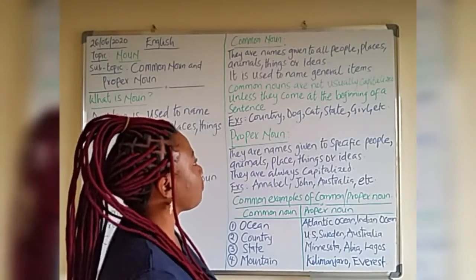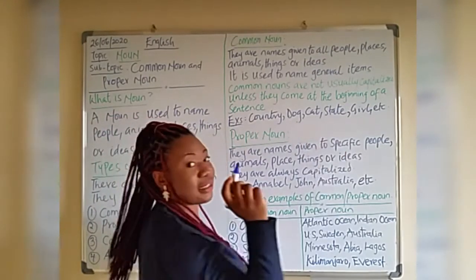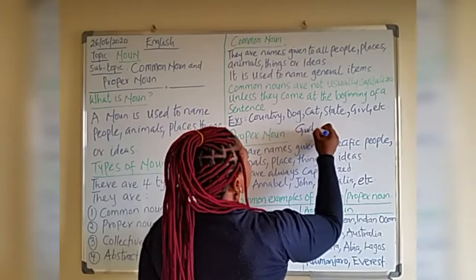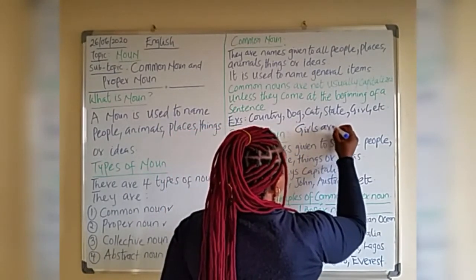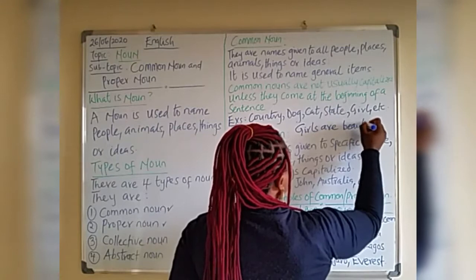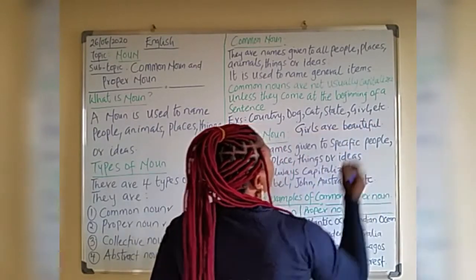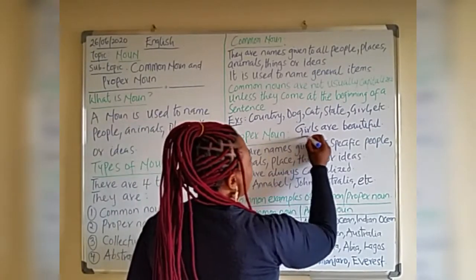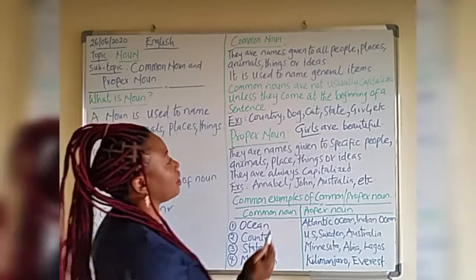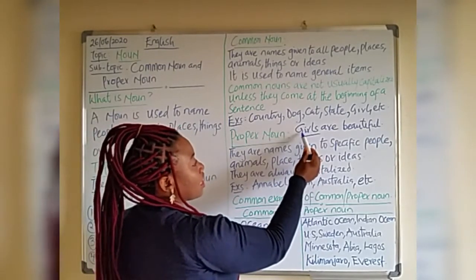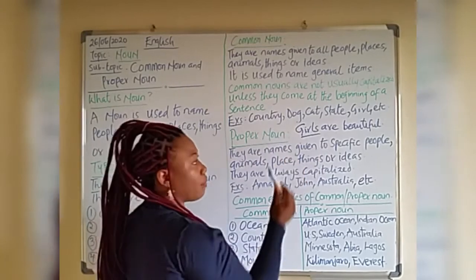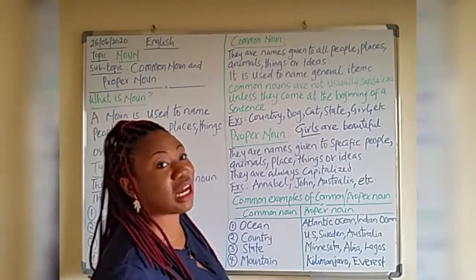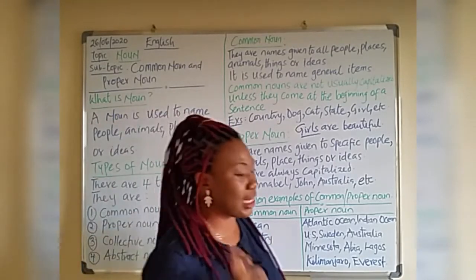I want to give you an instance. If you make a sentence, girls are beautiful. You see, the common noun in this sentence will be what? Girls. And if you observe very clearly, you see that the first letter of girls is written in what? Capital letter. That's exactly what they're saying here. So you capitalize common nouns only when it starts a sentence.